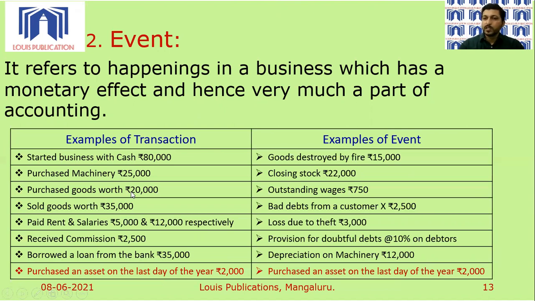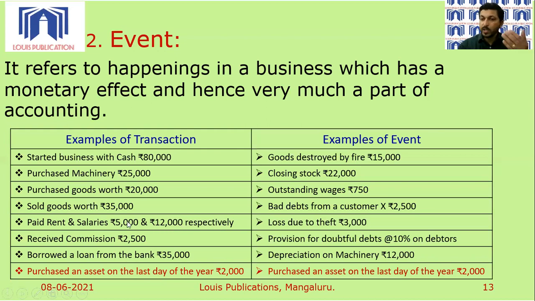So business is purchasing, giving 20,000 rupees and purchasing goods. Sold goods worth rupees 35,000. So business is selling, worth 35,000. So 35,000 worth goods are going out, cash is coming into the business. Business is paying rent and salaries. Rent is paid to landlord, salary is paid to employees, 5,000 and 12,000 respectively.